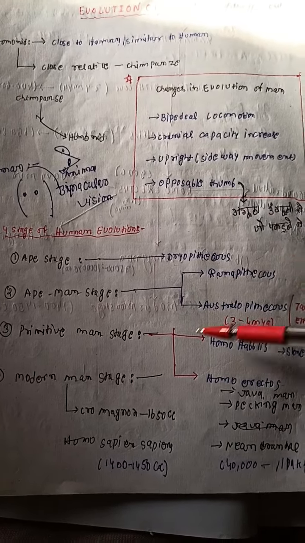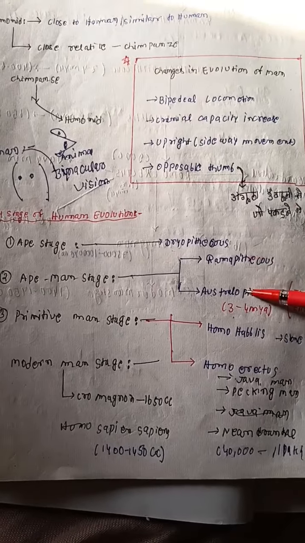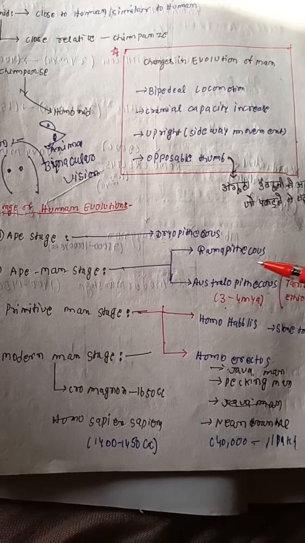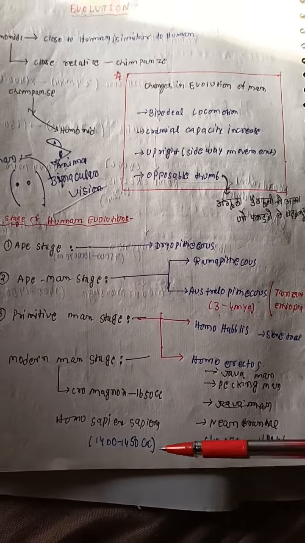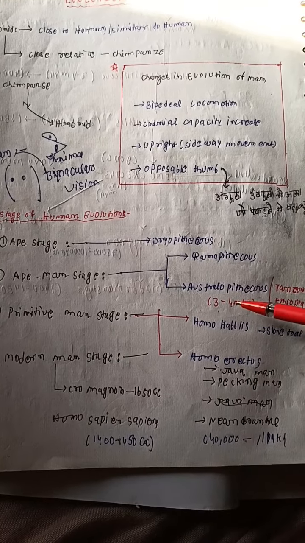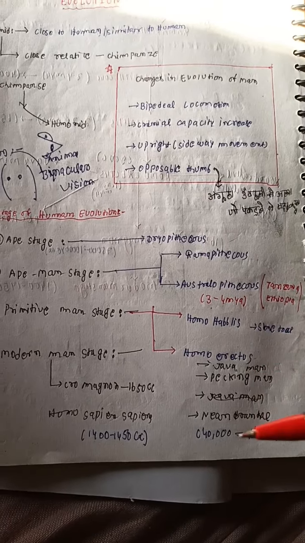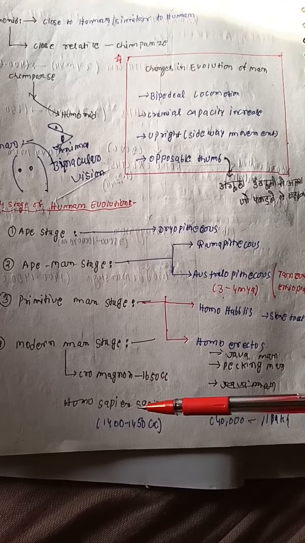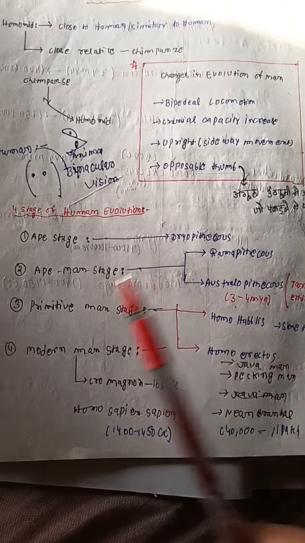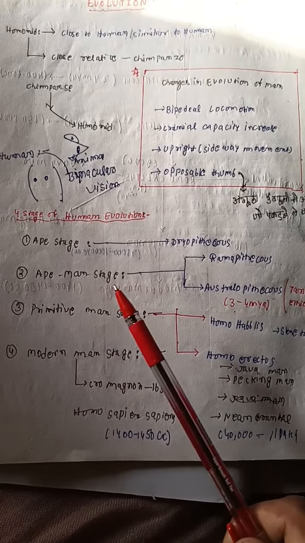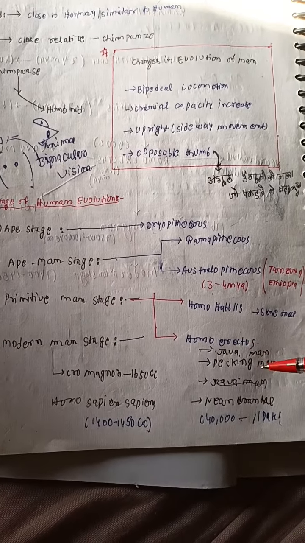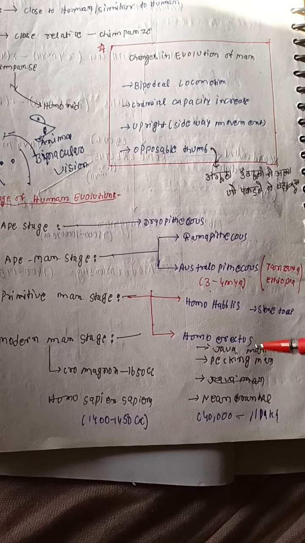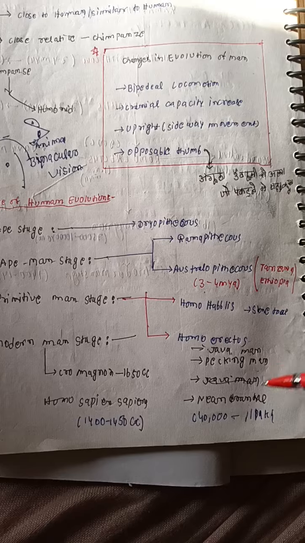So you see in ape stage, the first is Dryopithecus. In ape man stage, the second is Ramapithecus and Australopithecus, and the third is primitive man stage. It included Homo habilis and Homo erectus, and the fourth is modern man stage. It included only Cro-Magnon. In the third stage, primitive man stage, in Homo erectus, you see there are three stages. The first is Java man, the second is Peking man, and the third is Neanderthal.